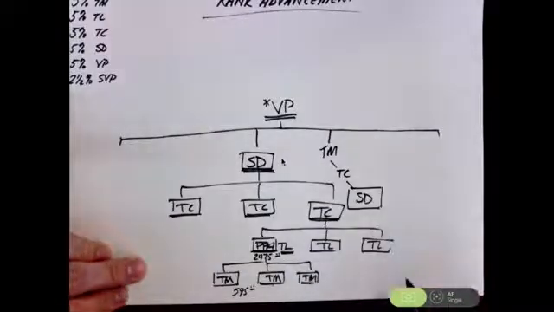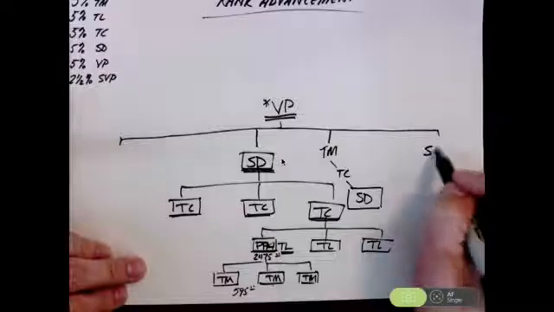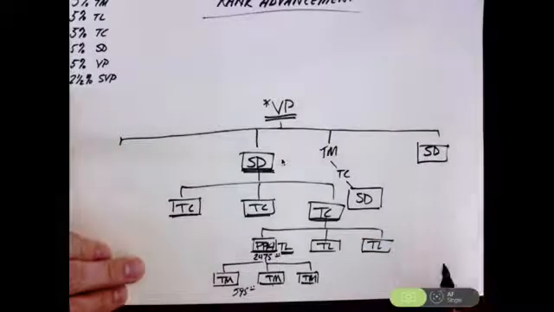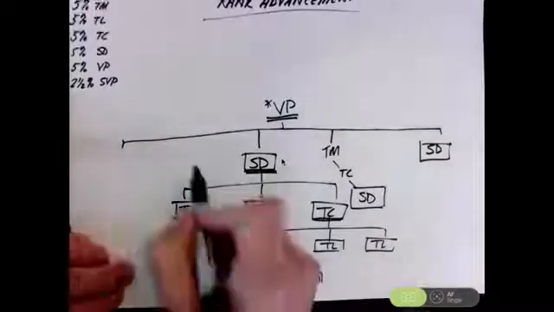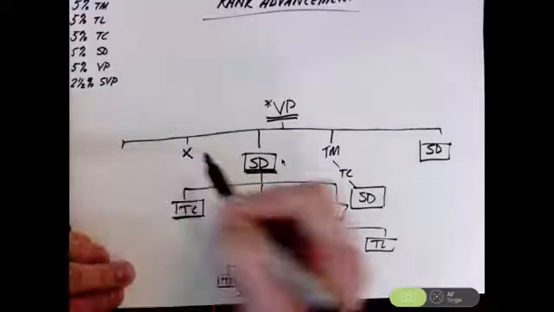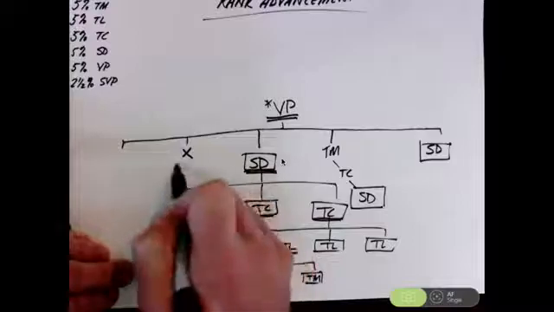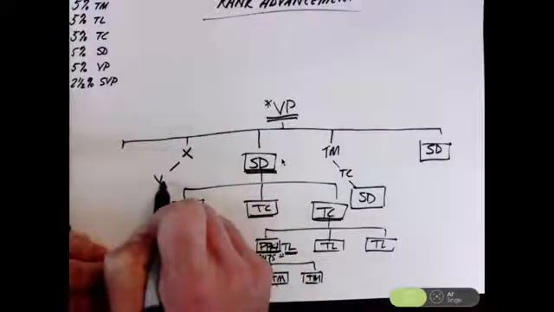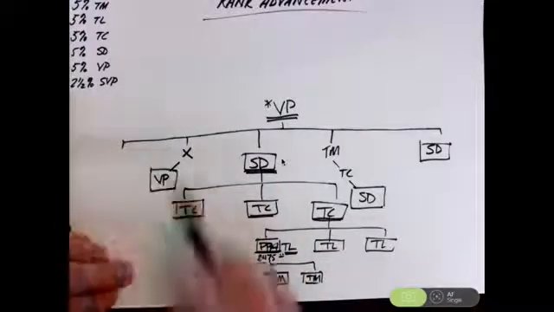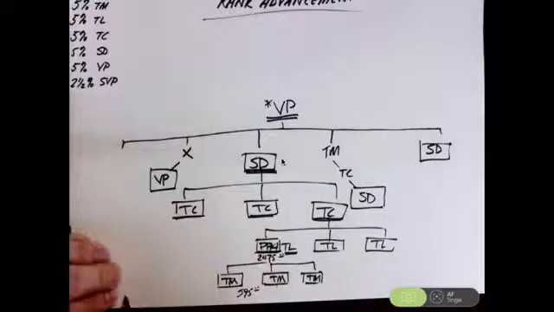That leg now qualifies. Let's say you personally sponsored someone over here who became a sales director all on their own. That leg now qualifies. Let's say here you sponsored somebody who quit. I don't know why they would, but let's say they did. But before they quit, they introduced somebody who became a vice president over time. Well, that's better than a sales director, so that leg now qualifies.